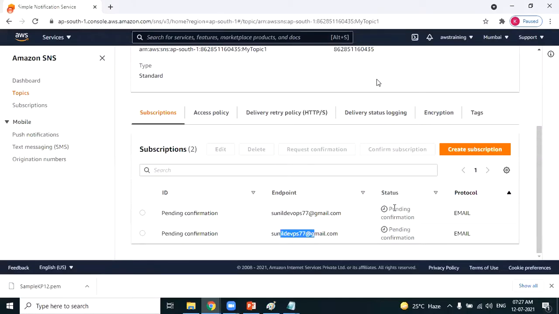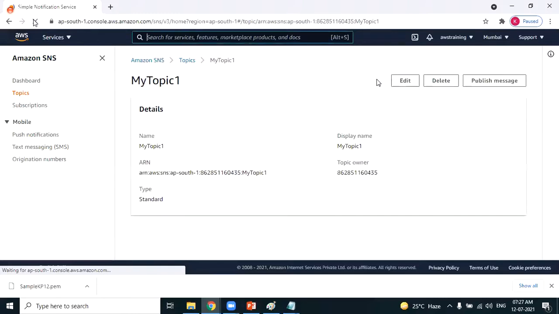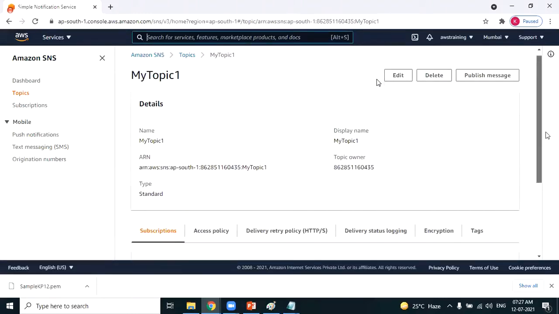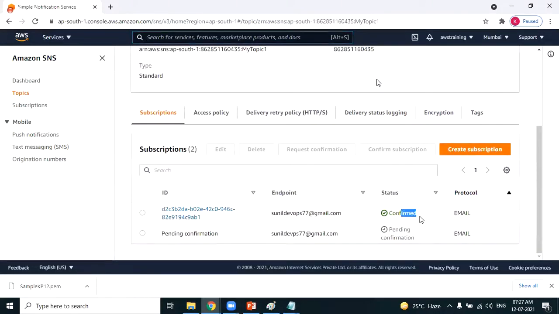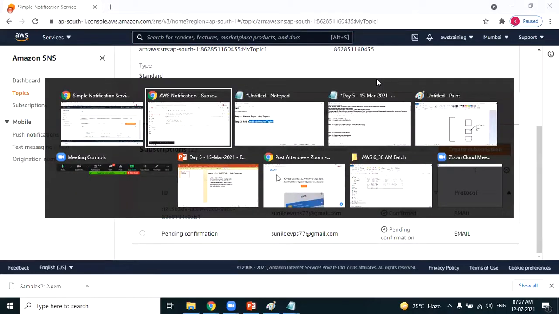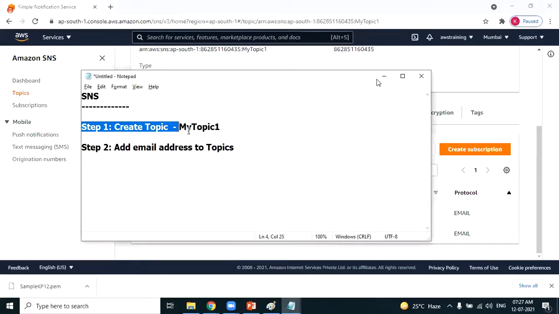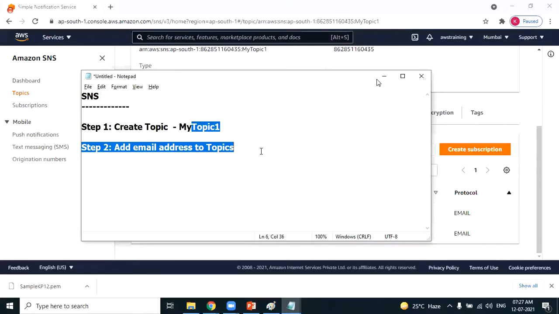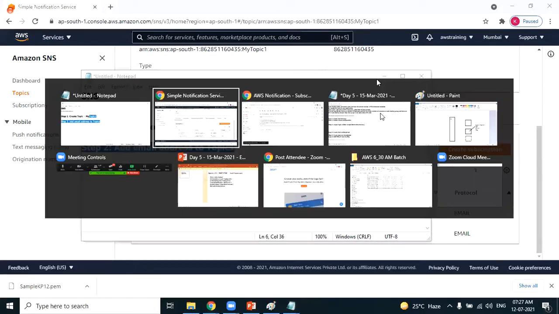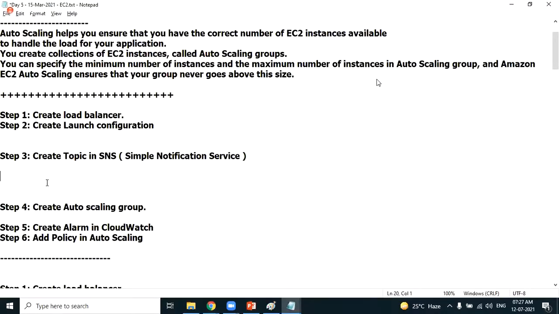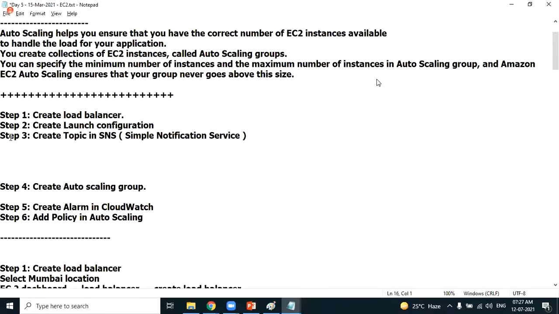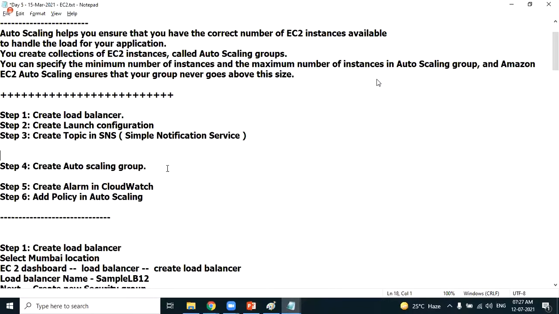Now, previously it was pending confirmation, right? So when I click on refresh, it's now confirmed. Okay, so what I have done, I can add a number of email addresses. I am very clear. So I have created a topic and I have added email addresses to the topic. So I'll be using the topic in the auto scaling group. So that's the reason in step 3 I have created a topic. Now I go for step 4, creating the auto scaling group. In the auto scaling group, we mention the lower limit and upper limit.